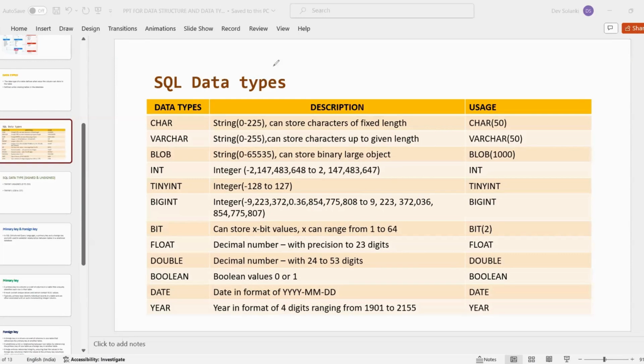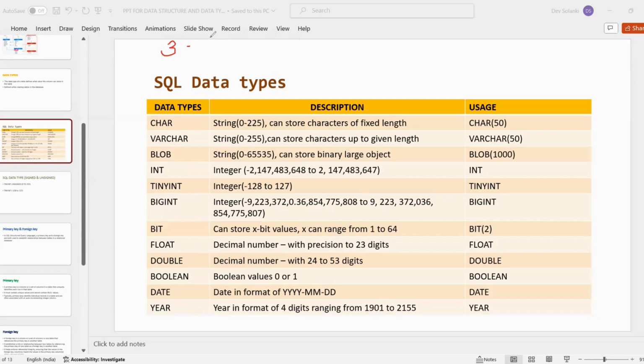Now SQL data types, one by one. These are the different types of data types like character, variable character, blob, int, tiny int, big int, bit, float, double, boolean, date and year. So let's see them one by one. Data types are mainly classified in three categories.